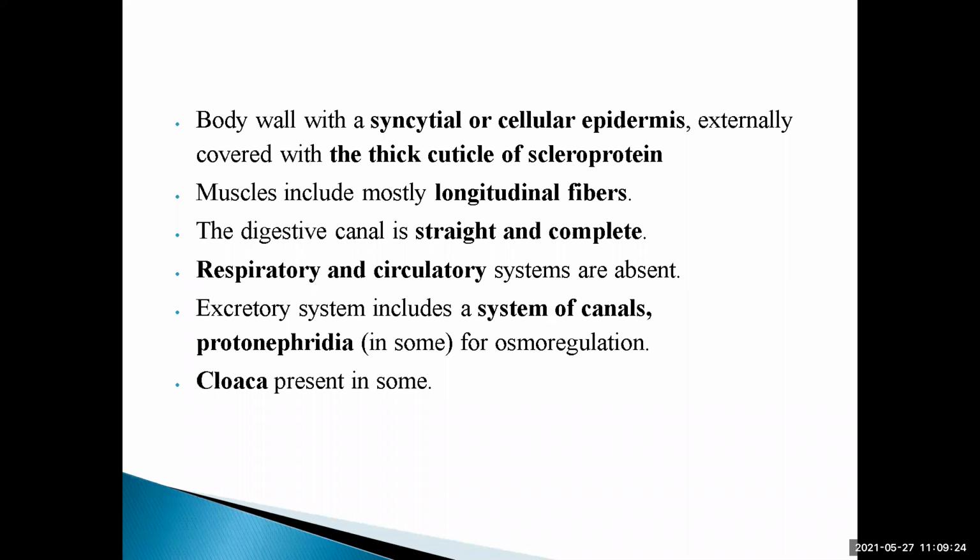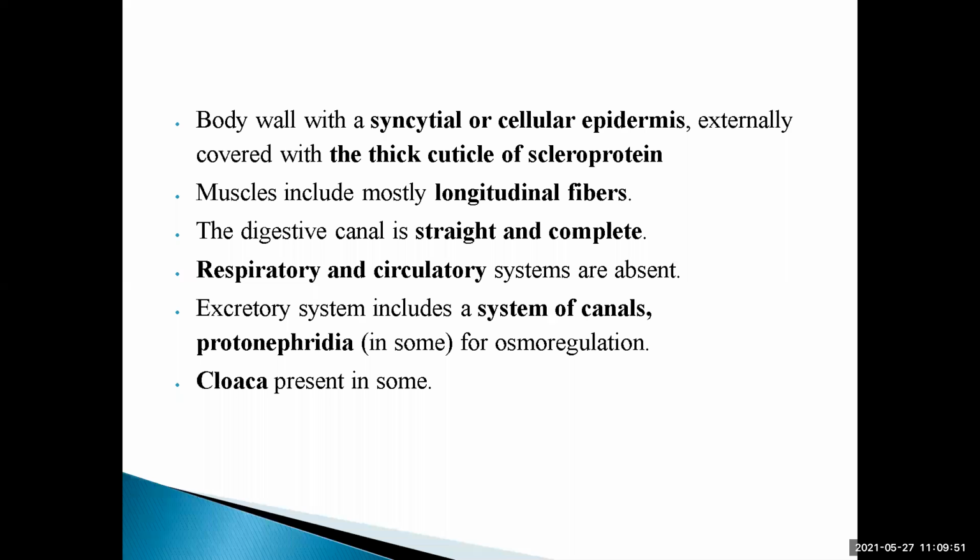A number of layers are present in the body wall of the Aschelminthes, and it is externally covered with a thick cuticle of scleroprotein. Scleroprotein is a protein that is insoluble, for example keratin. So the body wall is covered with a thick cuticle.